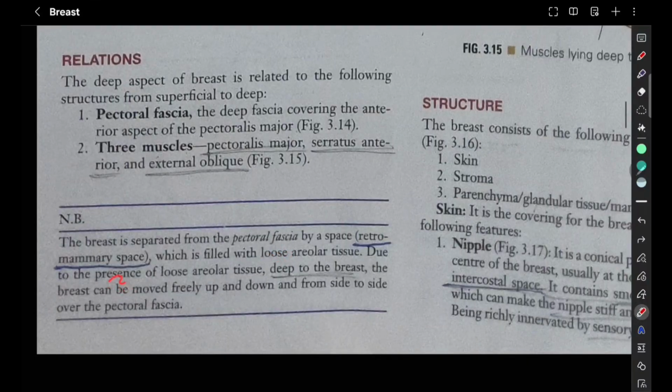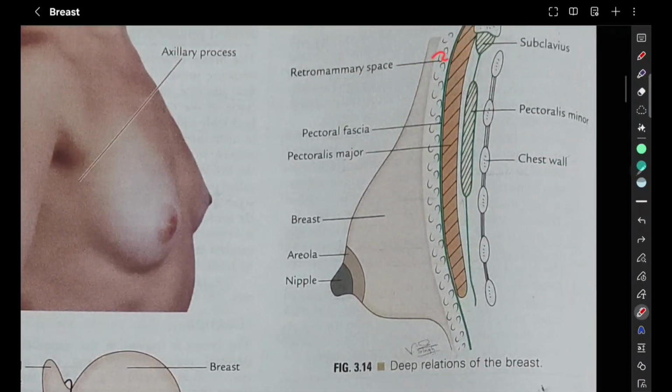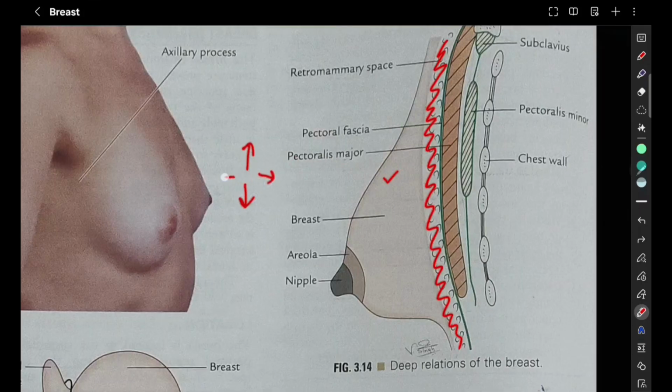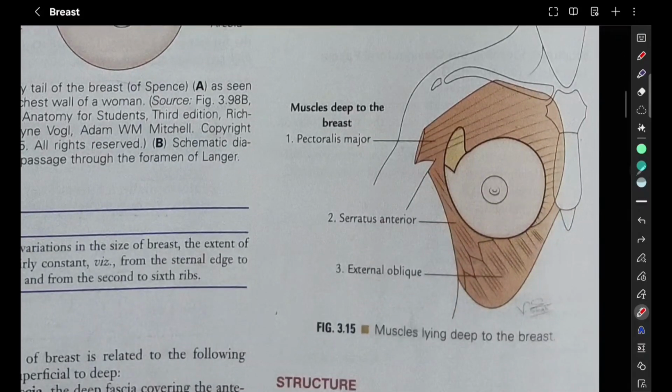So because of the presence of this loose areolar tissue deep to the breast, it can be moved freely up and down and from side to side over the pectoral fascia. So this space filled with loose areolar connective tissue allows the movement of the breast up and down and from side to side. Okay.